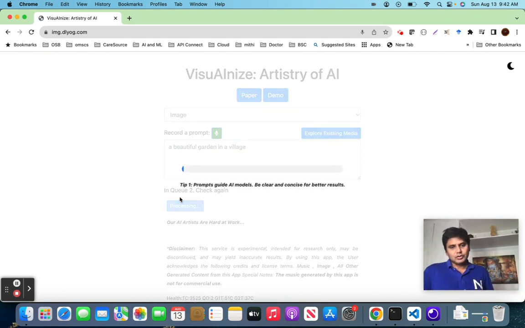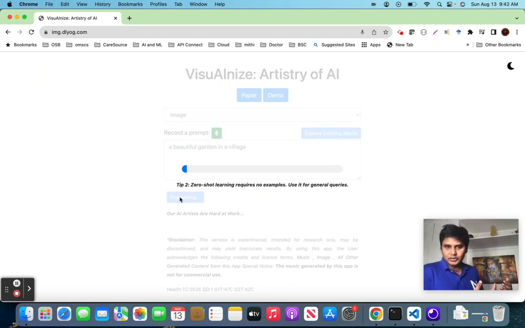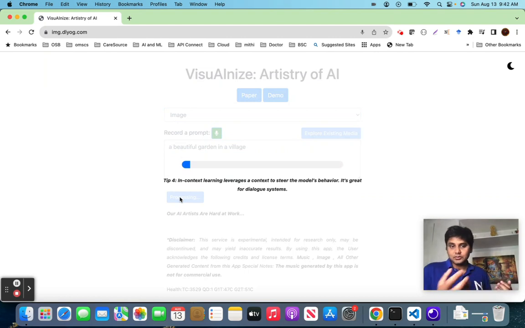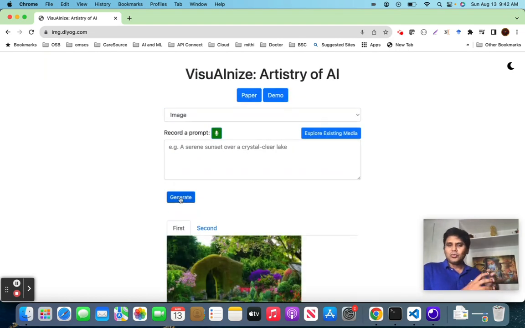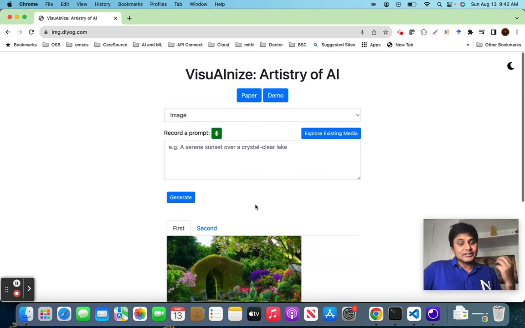We got a lot of feedback that people are a little tired of waiting. So why don't we teach people while they are waiting? We included a lot of prompt engineering tips, so when they are waiting on generating an image or music, they can keep learning. One of the key objectives of this app is to teach people about generative AI, especially children, who understand better with images and sounds, and find it easy to understand the intuition behind it.